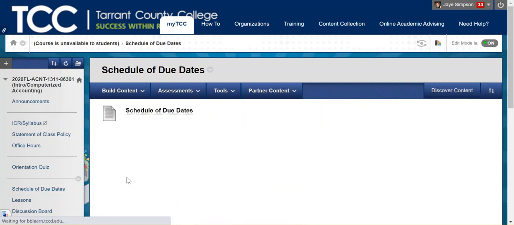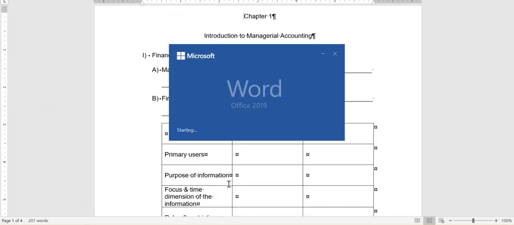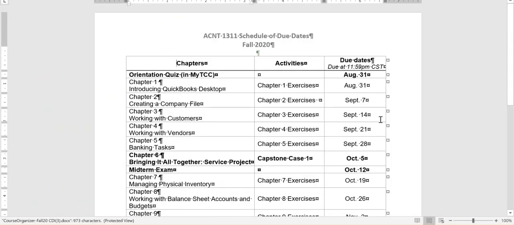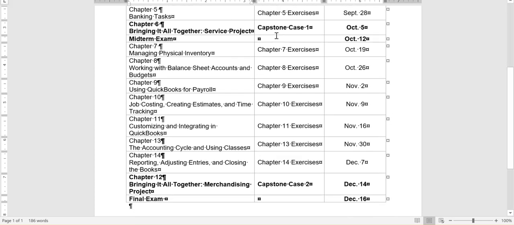The schedule of due dates is just exactly that. It is a list of all of the assignments and when their due dates are. You can go ahead and put this in your calendar, print this out. You'll notice that everything is due on a Monday. I know that a lot of students like to work on the weekend, and I didn't want to spend my Sunday nights answering all student emails, so I can answer your emails on Monday. You'll notice that we have 2 exams, a midterm and a final, as well as 2 capstone cases. So you'll want to prepare in advance if you know you've got something big coming up, that these are big assignments that are due.